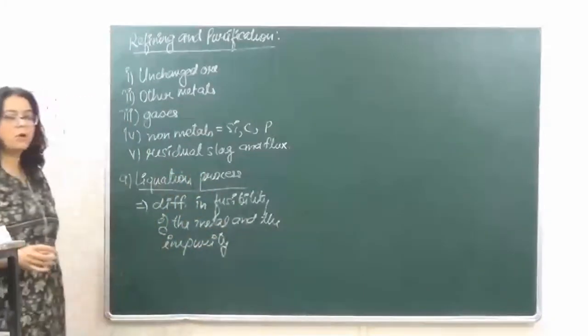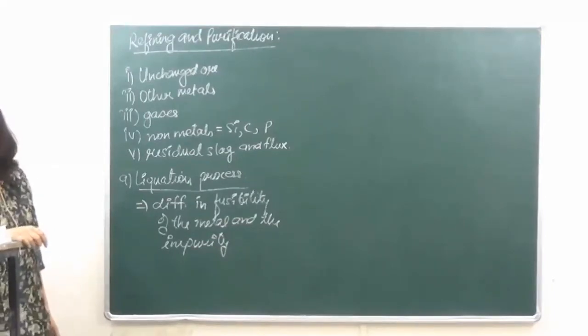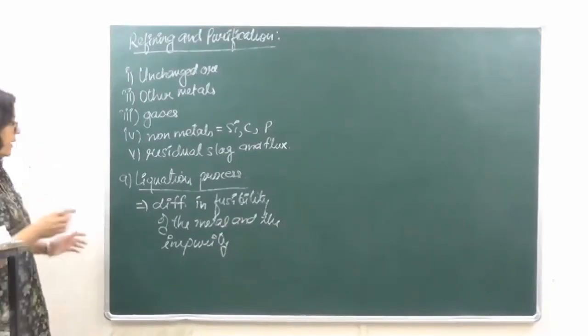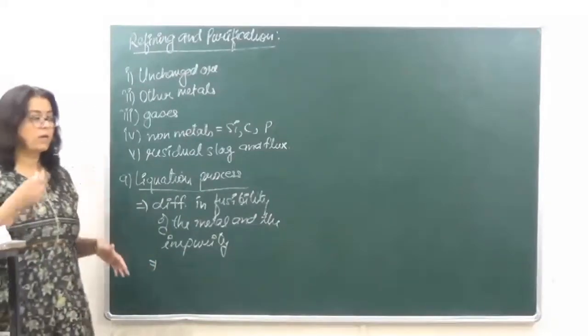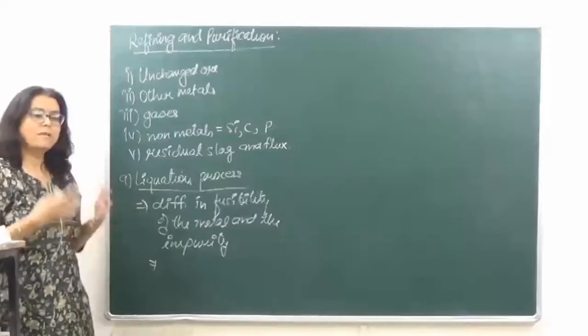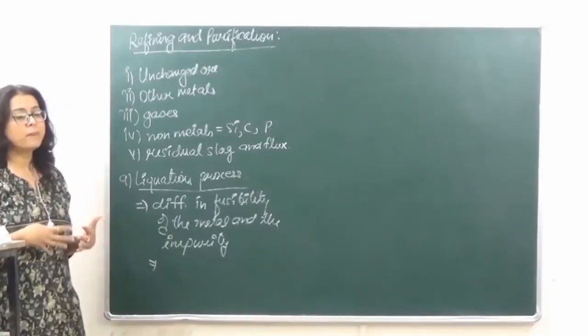Right? So it depends upon the difference in fusibility of the metal and the impurity. In this, what we do is we take a sloping hearth. It is like a slanting table only. We take a sloping hearth and we start heating the metal till it is converted into its melt.